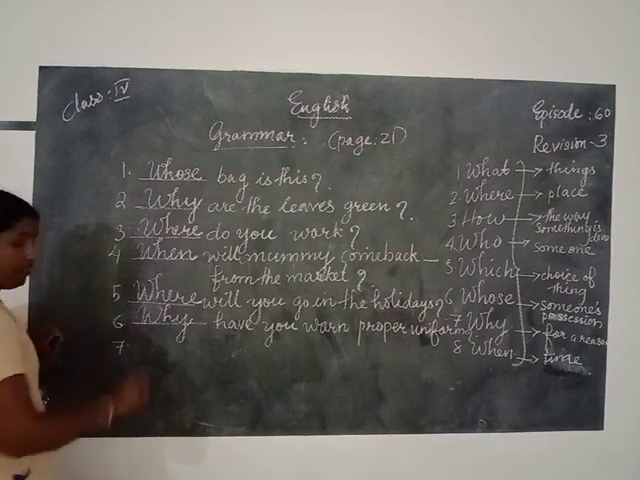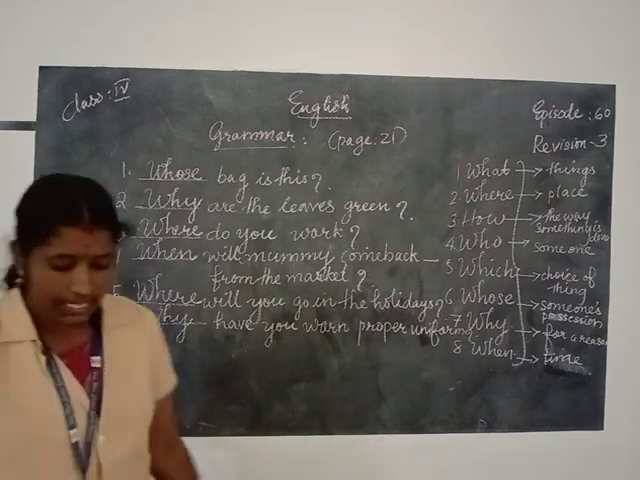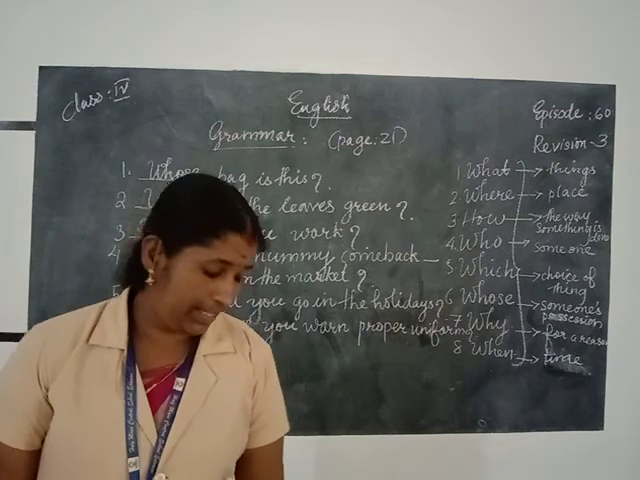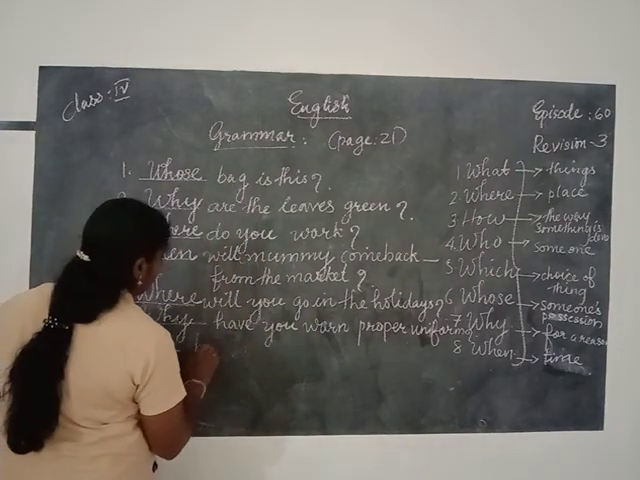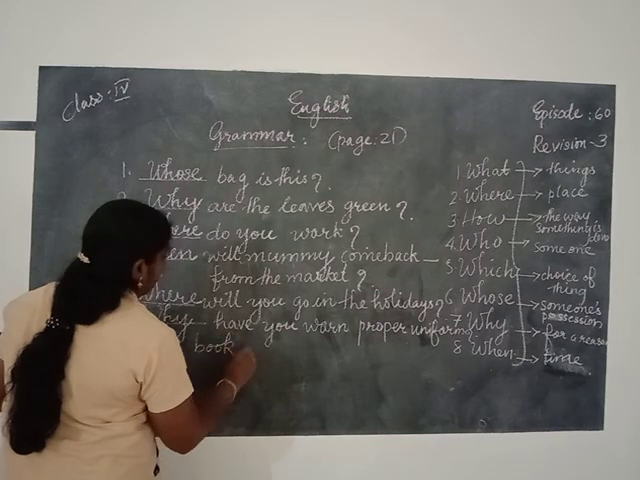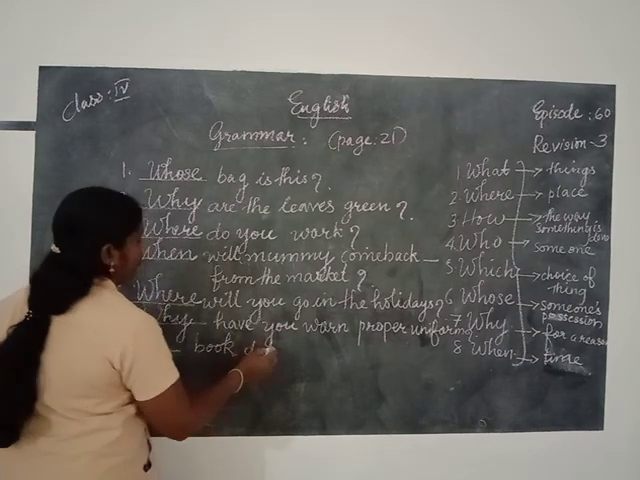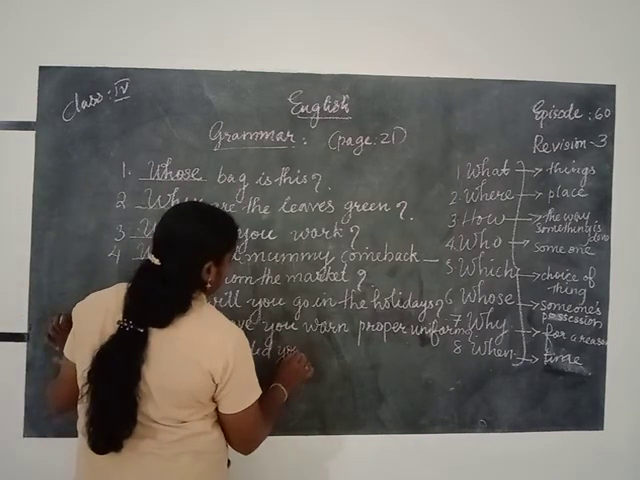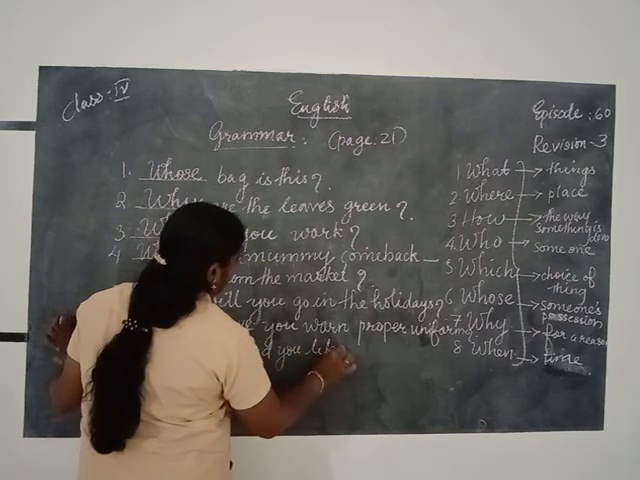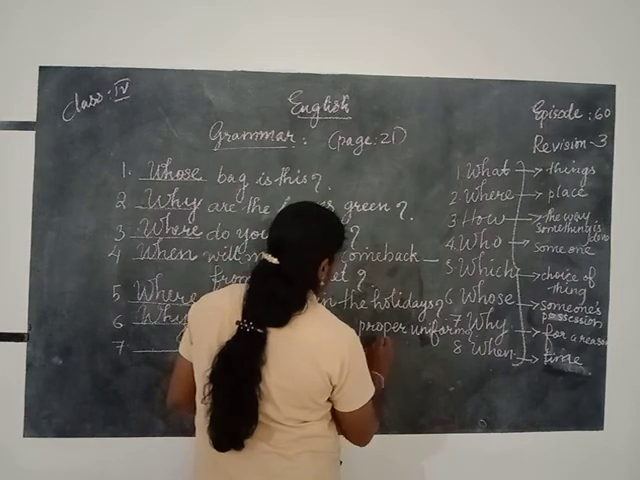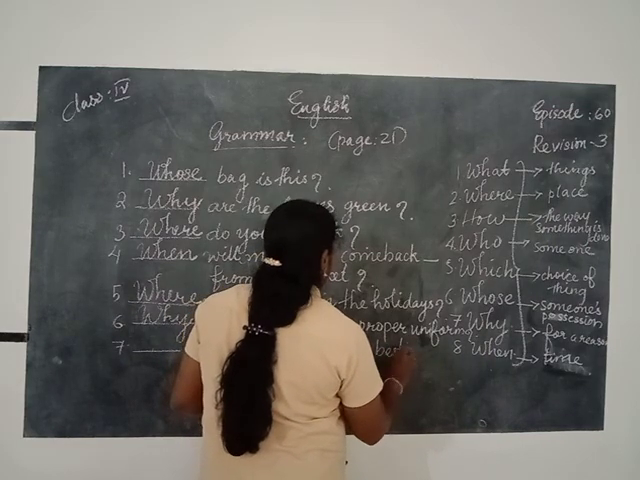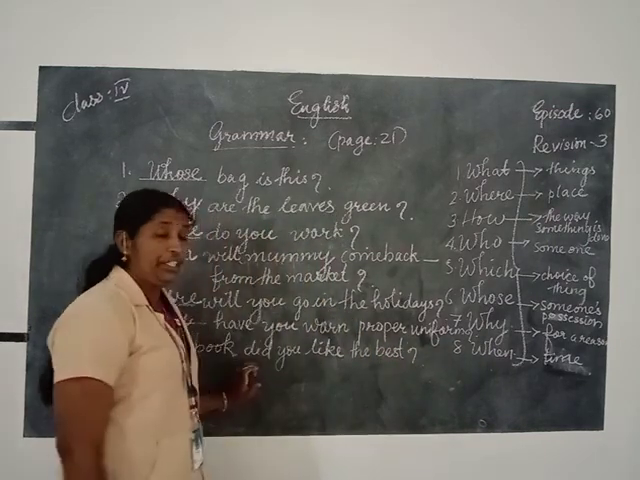Then seventh one. You listen. Seventh one is dash book did you like the best? Dash book did you like the best?